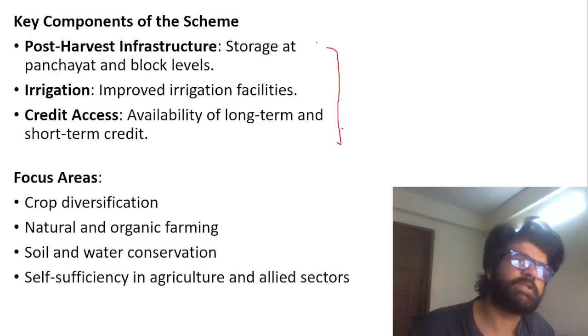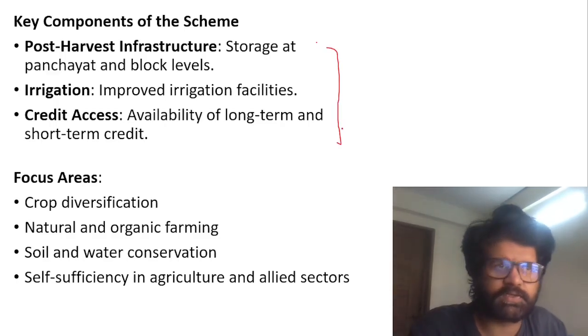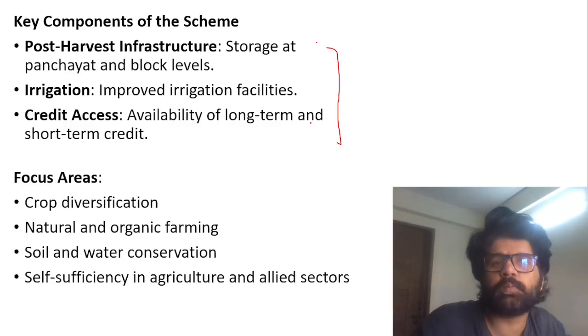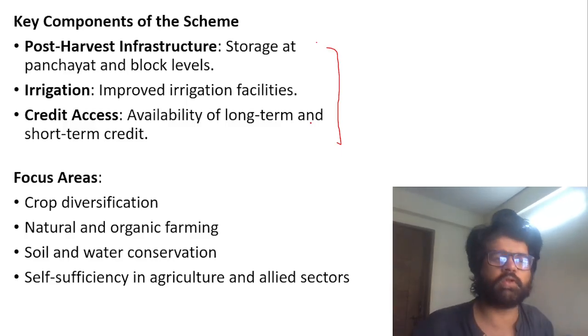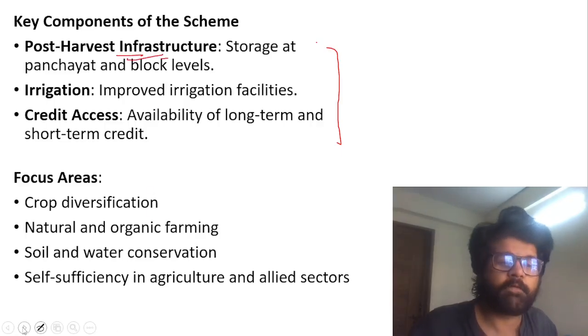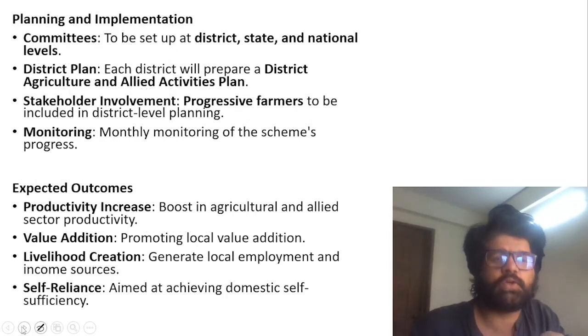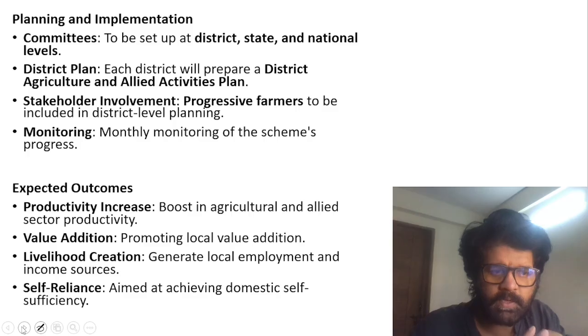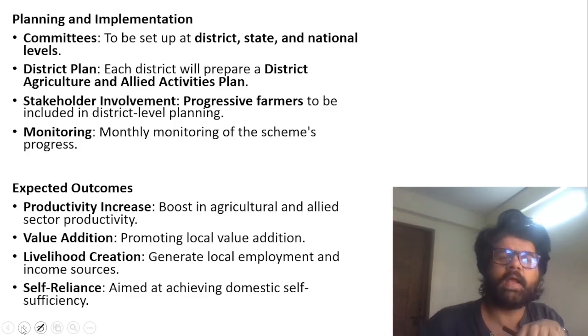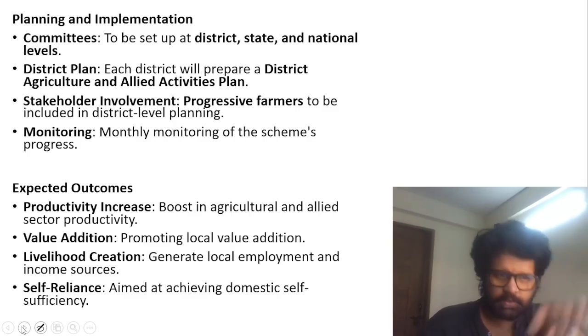Like when you read GS Mains paper 3, you will read about the food processing sector, cold storage, and how much forward and backward linkages we need, because there's enormous food wastage. All these things have also been taken care of here. Post harvest infrastructure, you can read all these things in your free time. You have an idea about what this PM Dhan-Dhaanya Krishi Yojana is all about, how they'll be implementing it, what is the basic rationale, and how it will be planned out. You can read it in your free time.